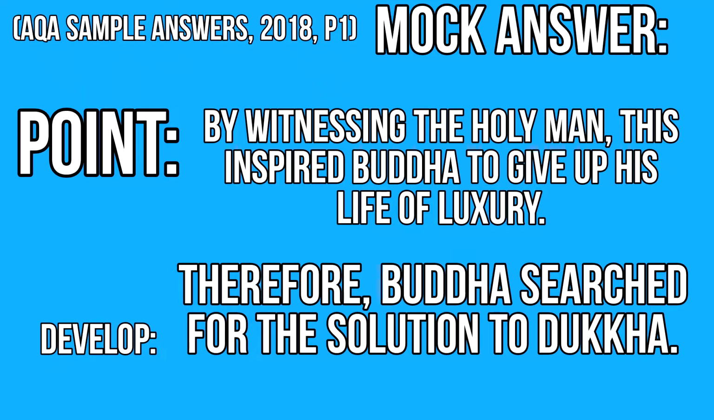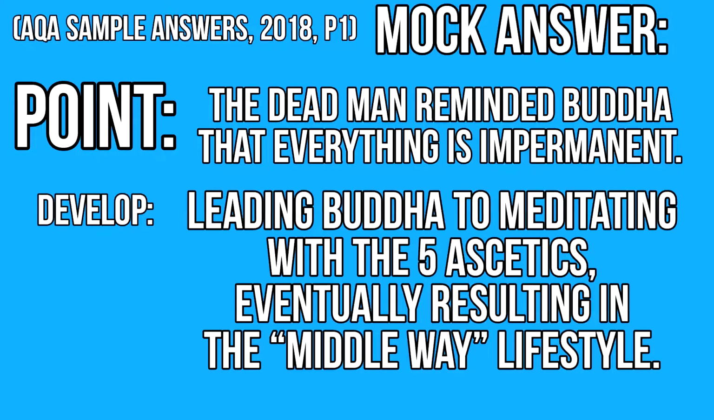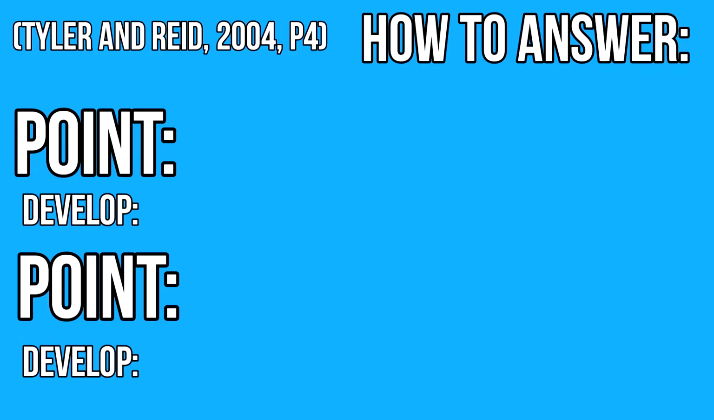By witnessing the holy man, this inspired Buddha to give up his life of luxury. Therefore, Buddha searched for the solution to dukkha. Additionally, we could also have the dead man reminded Buddha that everything is impermanent, leading Buddha to meditate with the 5 ascetics and resulting in the discovery of the middle way lifestyle. Notice on the video how I've made 2 distinct points and then developed them. That is all you need to do to achieve the full 4 marks.